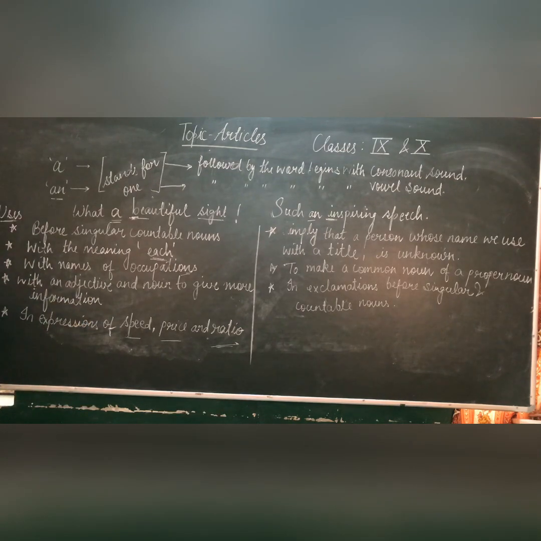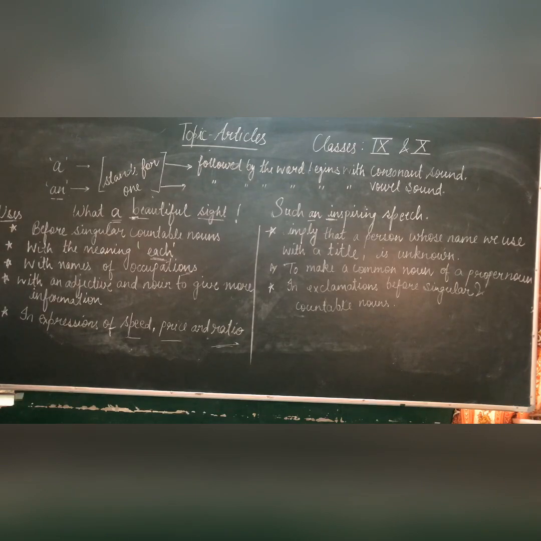For example, I got a letter from my friend. Here letter is a countable noun. So I got a letter means one letter from my friend. We use it where there is a sense of one.